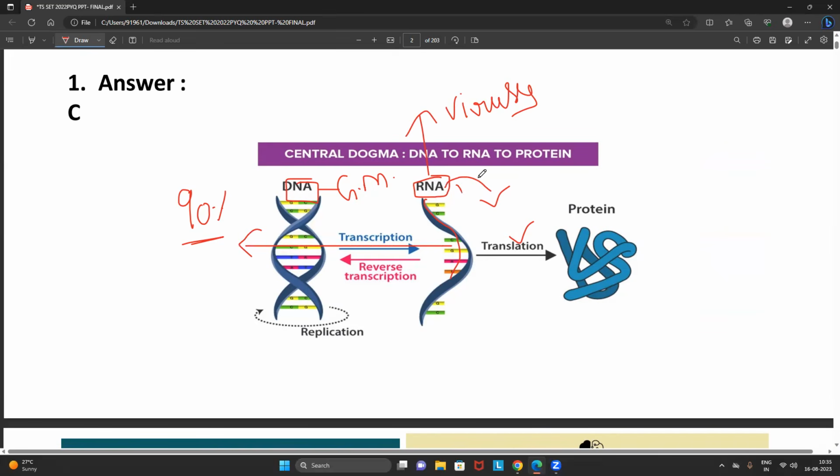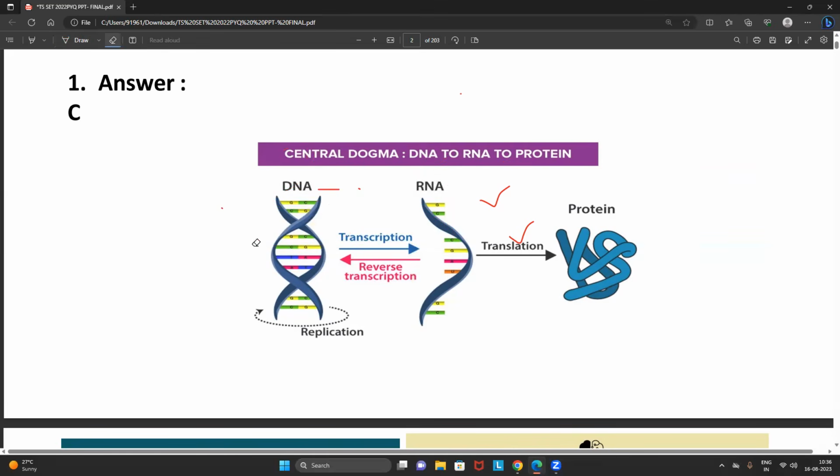So synthesis of RNA from the DNA we call transcription. The definition is: DNA dependent RNA synthesis is transcription. But here we are synthesizing the DNA from the RNA. So we can say RNA dependent DNA synthesis, which we call reverse transcription.